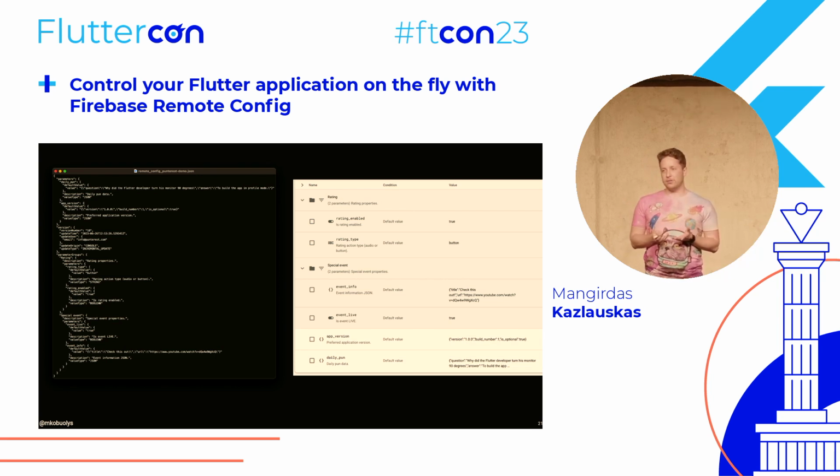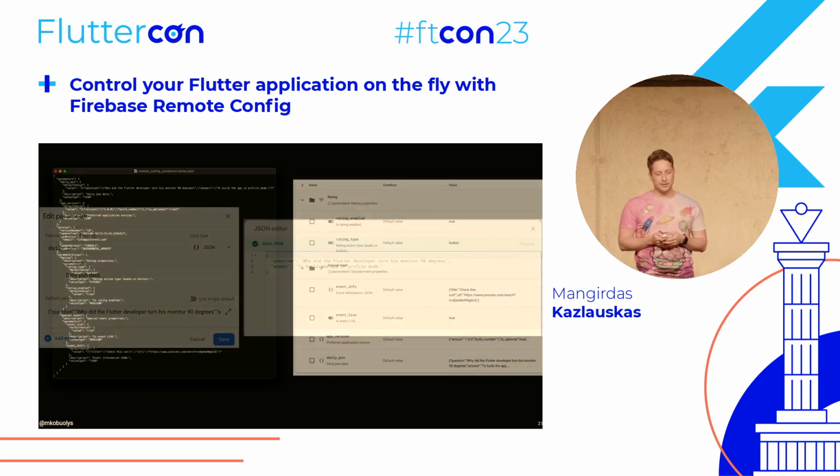If you think about Firebase Remote Config, as I see it, it's just a very huge JSON file that has key-value pairs. In fact, values can be of 4 types: Boolean, numbers, strings, and JSON types for bigger objects. Also in this JSON file, you can see some metadata, which is used to render this beautiful UI that you can see on the right. This metadata defines maybe some descriptions of where you are using these parameters, or maybe you want to group related parameters together, not to get lost, and so on. But in essence, I see Firebase Remote Config just as a JSON file that is pulled from the server. That's basically it.